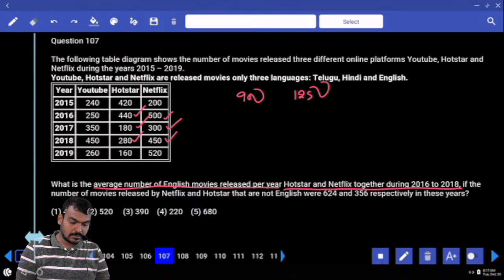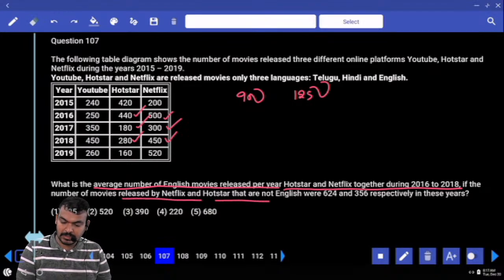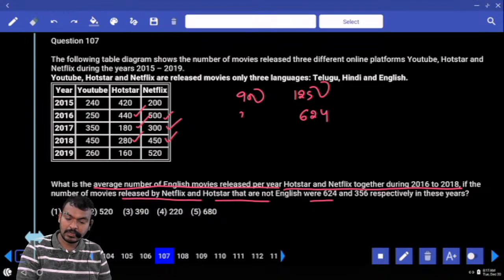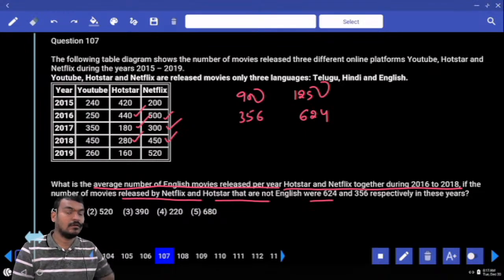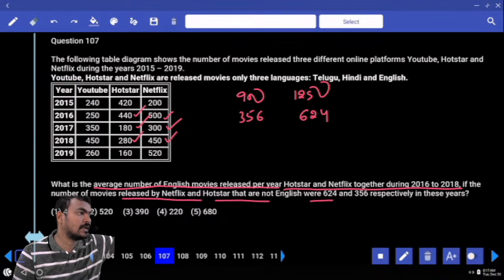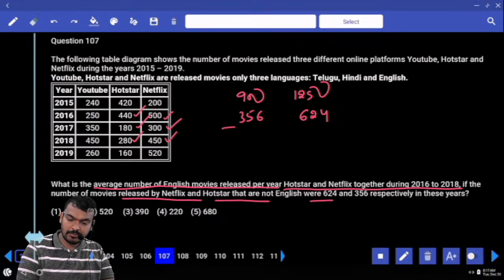Okay. Next, if the numbers of movies released by Netflix and Hotstar that are not English are how much? 624 and 356. First one is which one? Hotstar. Second one, Netflix. What is the difference between 900 and 356?